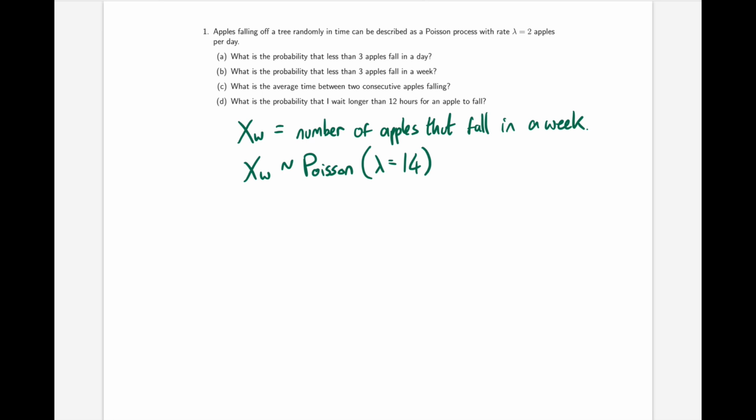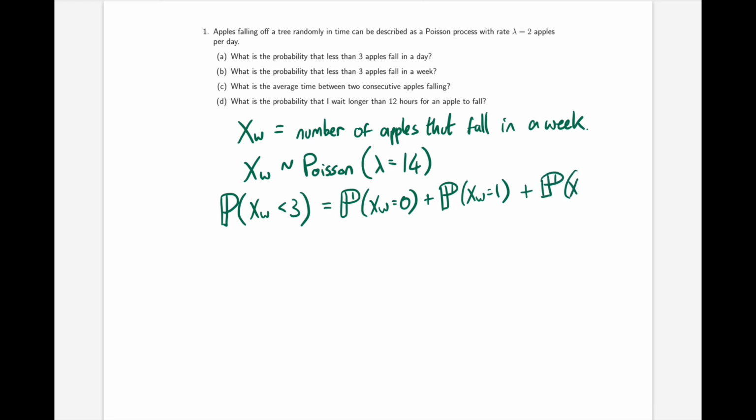Okay, so now we can ask, what is the probability that xw, the number of apples that fall in a week, is less than 3? Well, it's going to be the probability that no apples fall in the week plus the probability that 1 apple falls in a week plus the probability that 2 apples fall in a week.